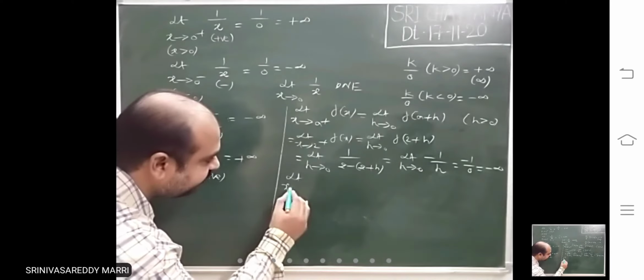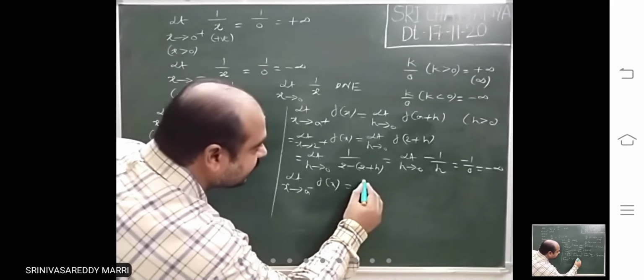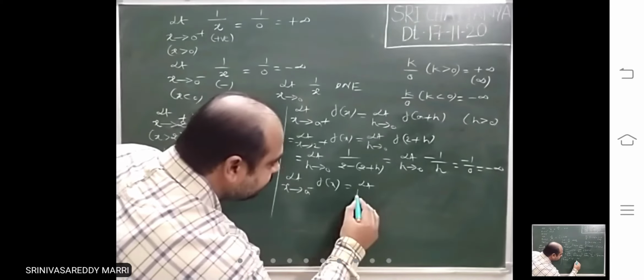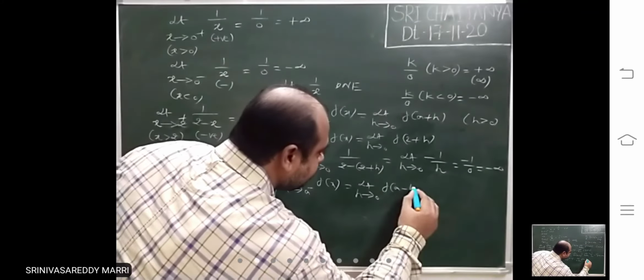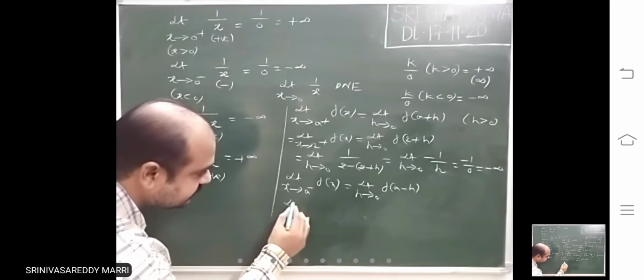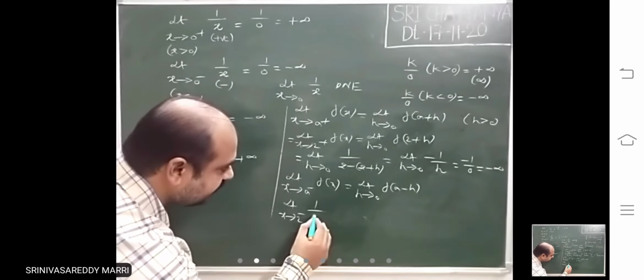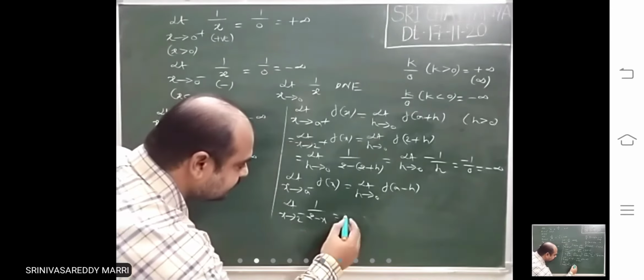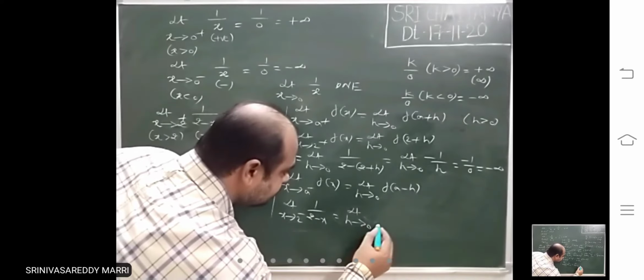Similarly, I have told the left limit. The limit as x tends to a minus of f of x is nothing but, by the alternate definition, the limit as h tends to 0 of f of a minus h. Convert into h and you will get clarity. So if you are calculating the limit as x tends to 2 minus of 1 by 2 minus x, convert it into h tends to 0.